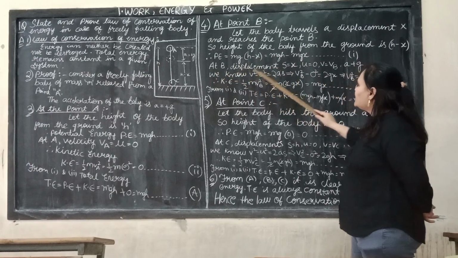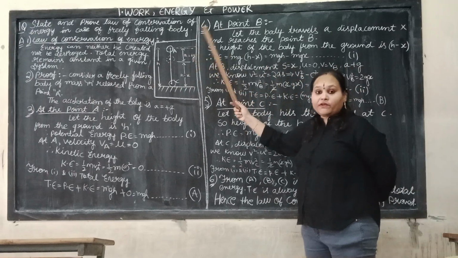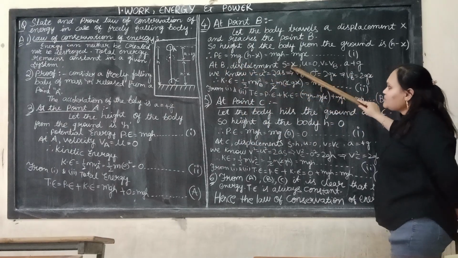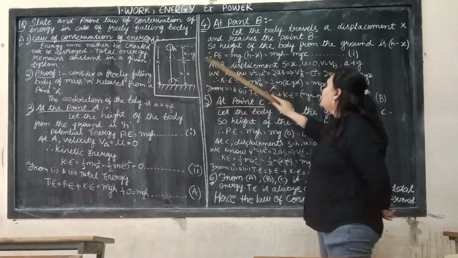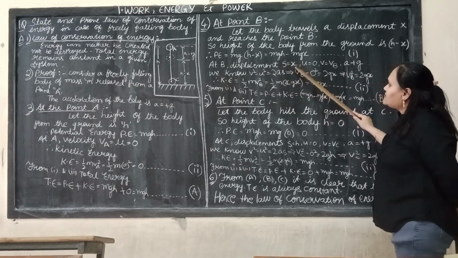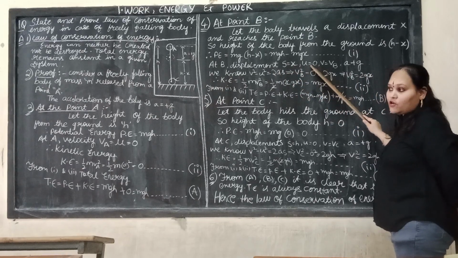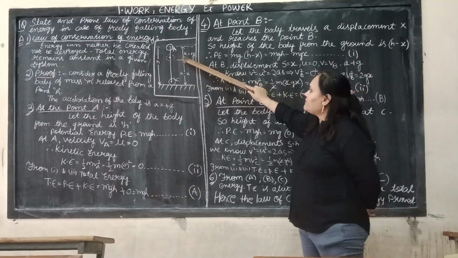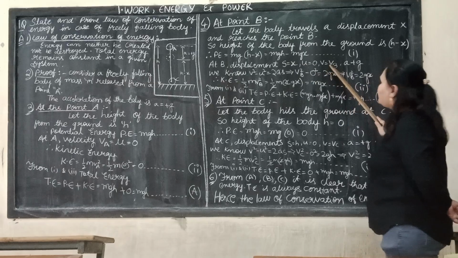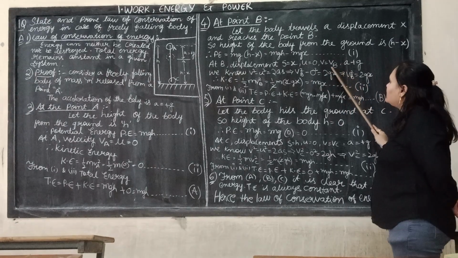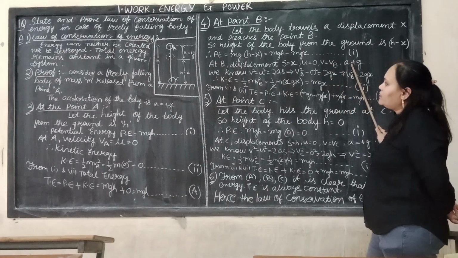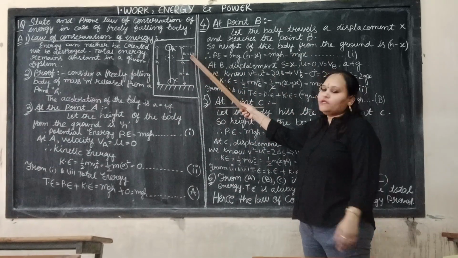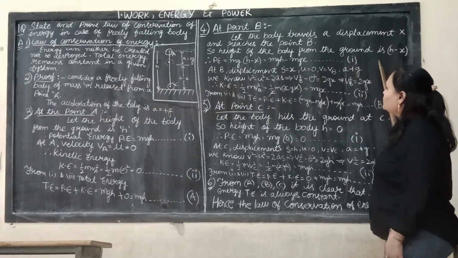Next, at B, the displacement s is x. We are calculating kinetic energy. The displacement of the body is s equal to x, the initial velocity u equals 0, and the velocity at point B is v B. The acceleration a equals g, the acceleration due to gravity, since the body falls down, so its value is positive.